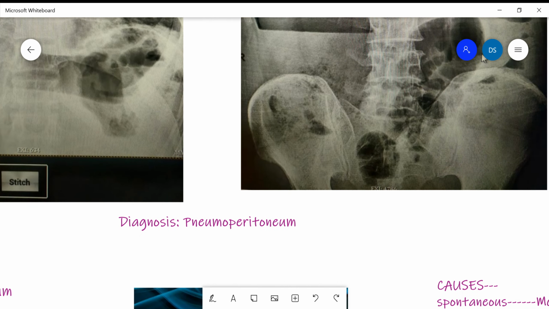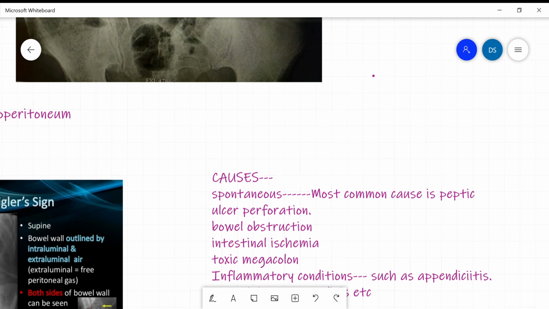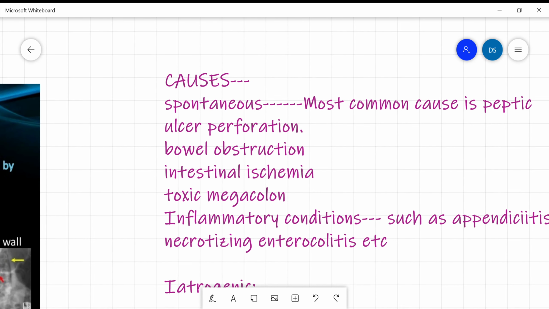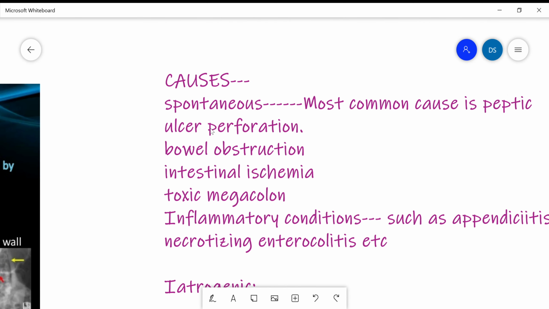Now, what are the causes of the pneumoperitoneum? The causes can be spontaneous or they can be iatrogenic. Spontaneous cause, the most common cause is peptic ulcer perforation like gastric ulcer or duodenal ulcer. The other important cause is bowel obstruction, intestinal ischemia, toxic megacolon, and inflammatory conditions like appendicitis or acute diverticulitis. In neonates or infants, necrotizing enterocolitis is the most common condition which can lead to free air within the abdomen.